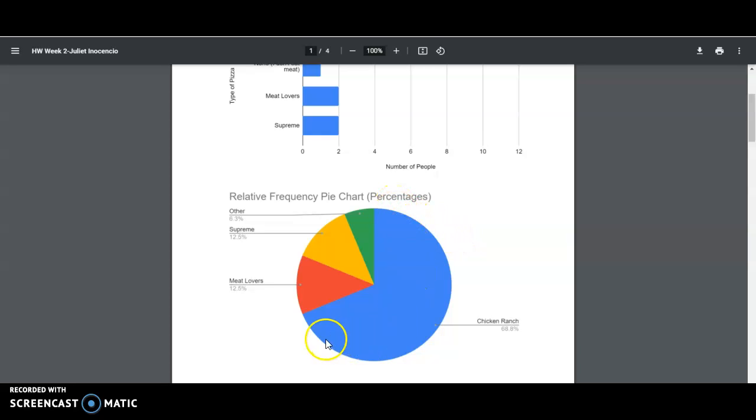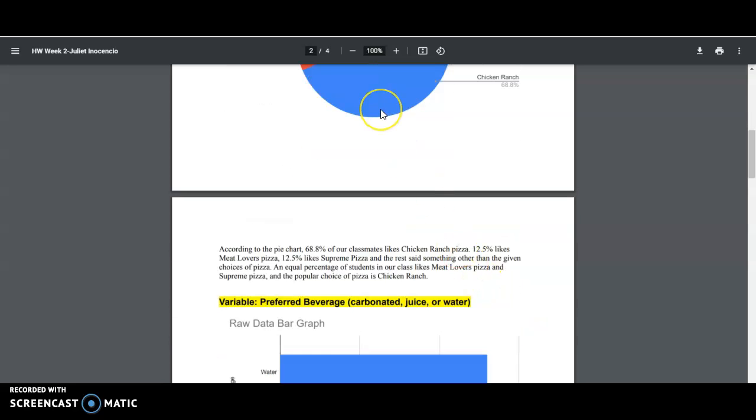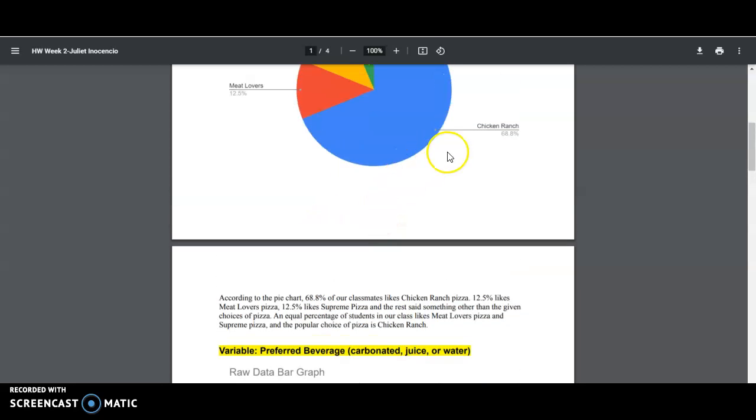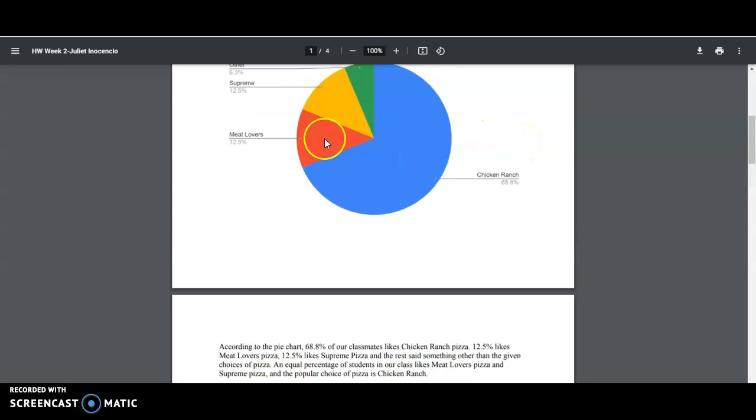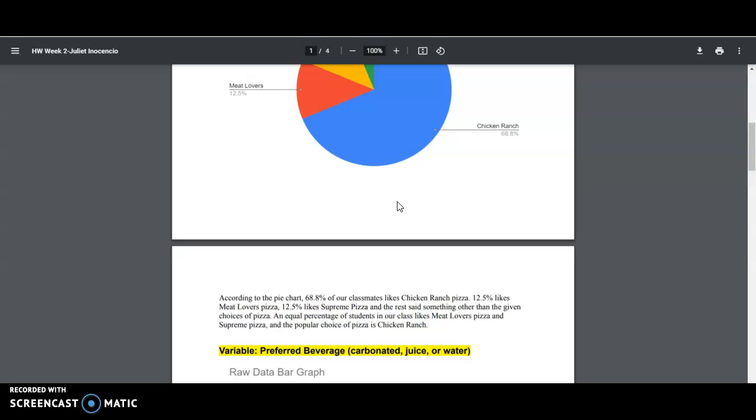And as you can see, the overwhelming option or choice that the students in our class chose was chicken ranch. And so my analysis for the data in those graphs is, according to the pie chart, 68.8% of our classmates like chicken ranch pizza, 12.5% like meat lovers pizza, and 12.5% also like supreme pizza. And the rest said something other than the given choices of pizza. So there's an equal percentage of students in our class that liked meat lovers pizza and supreme pizza, and the popular choice of pizza is chicken ranch. That was the overwhelming vote.